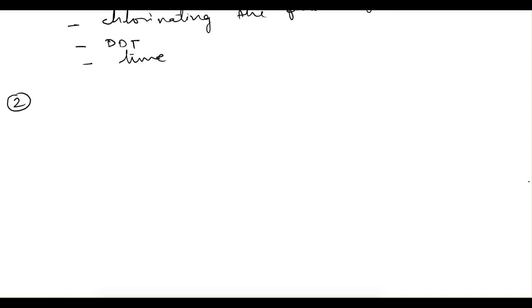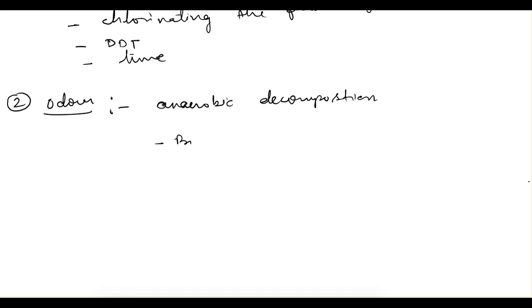The next problem associated with the low rate filters is odor. Odor happens when there is anaerobic decomposition. And when will this anaerobic decomposition happen? It will happen when the thickness of biofilm is more, as we understood last time also. If the biofilm is thick, then only the upper layer is of aerobic nature, and in the remaining layer anaerobic conditions develop. So if the thickness is more, there are more chances that anaerobic decomposition is taking place.